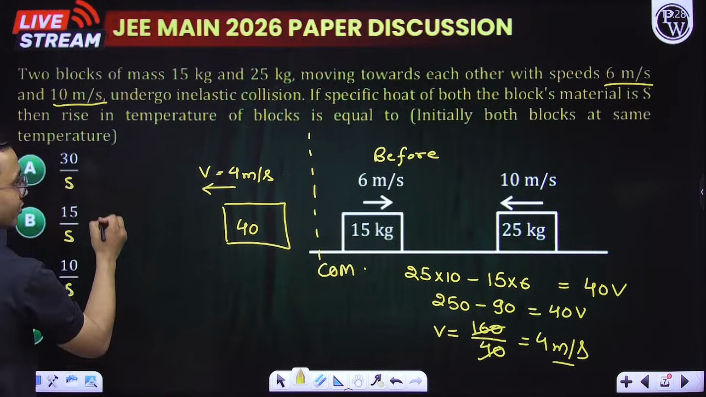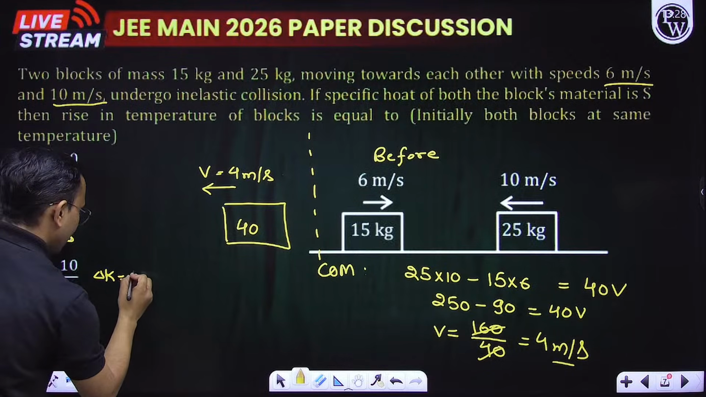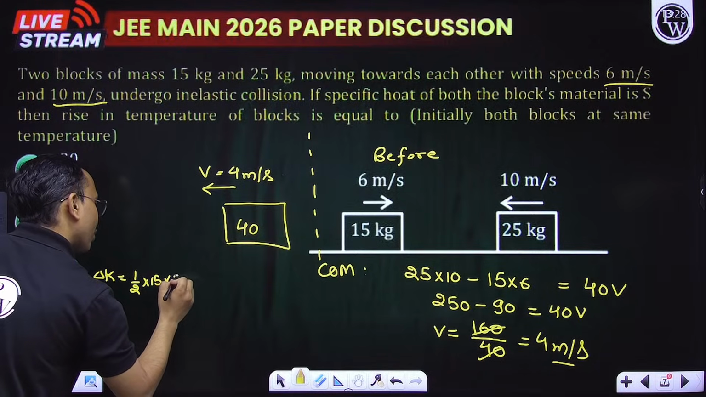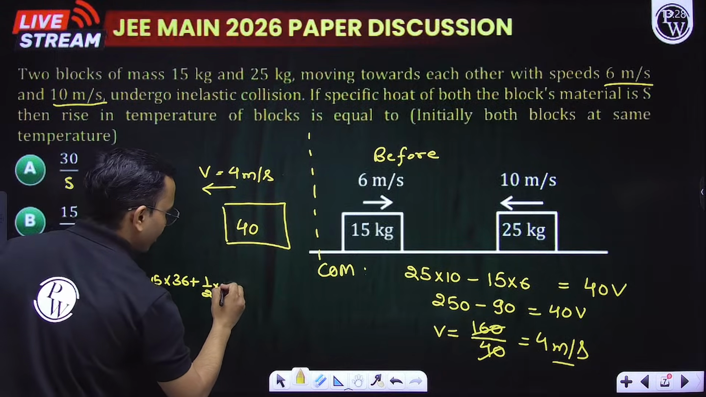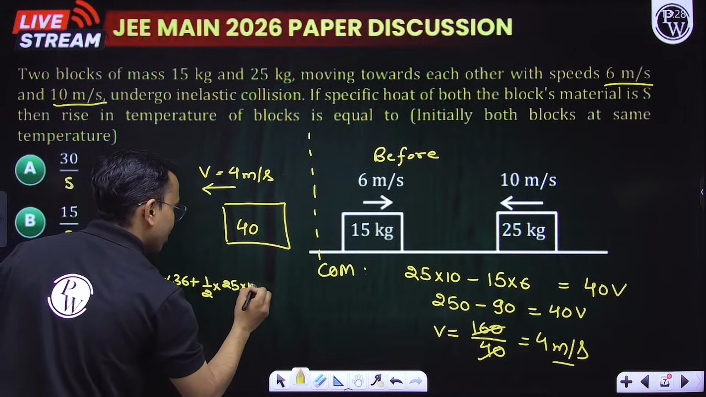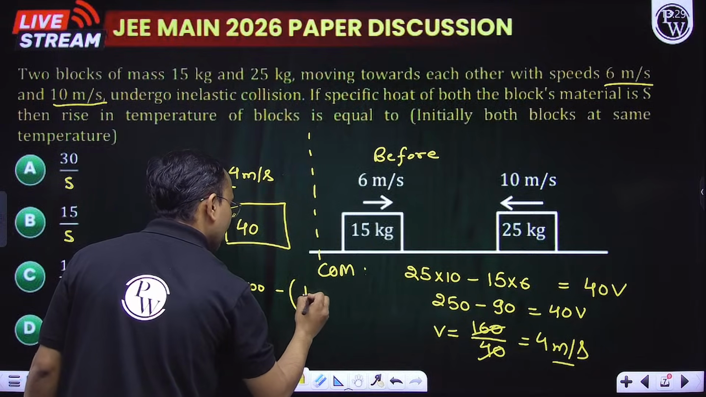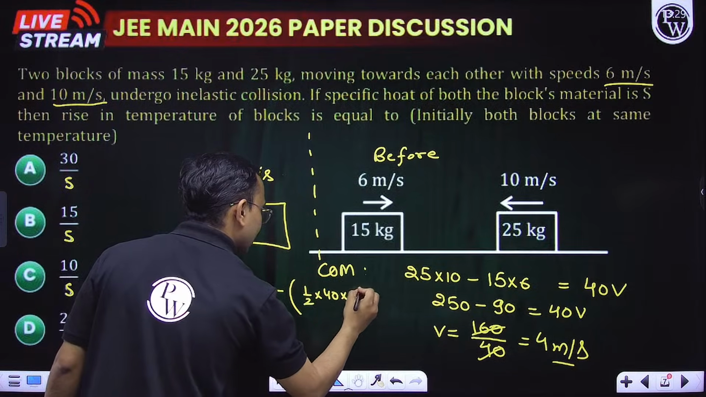Okay, so let us write here delta K. So total initial energy is half into 15 into 6 square, which is 36, plus for the second block half, m is 25 there, into v square, which is 100. This is the total initial energy. How much is the total final energy? Half into total mass 40 into v square, which is 16.